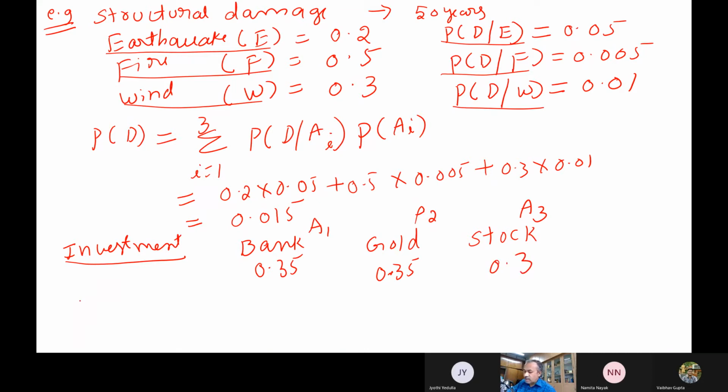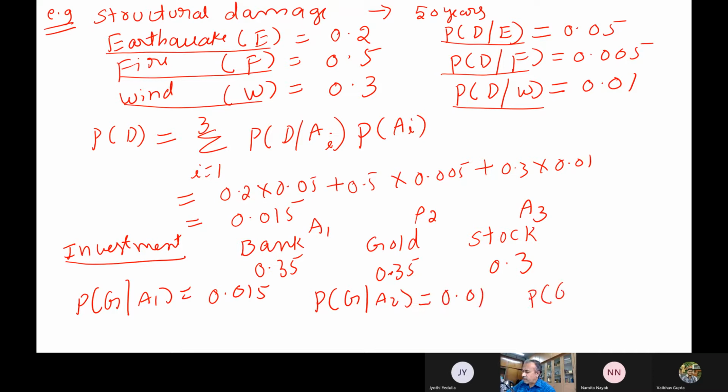Then the probability of gain in the banks is, if I know this number, say 0.015, and the probability of gain in gold is 0.01, and then the probability of gain in the stock market is 0.02. So I know the individuals.